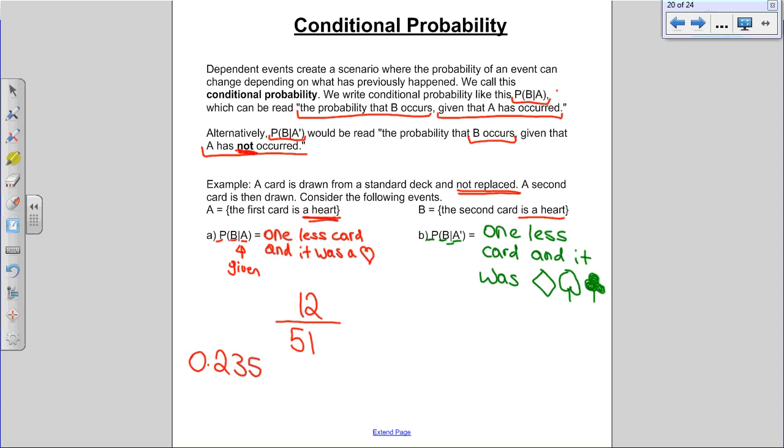So now, you have to calculate the probability of B knowing that this has changed. So how many hearts are there left to draw from? There's 13 hearts. Divide by the total number of cards that were left to draw from. 50. A good review question right now. What are the odds of this happening? So the probability is 13 over 51.